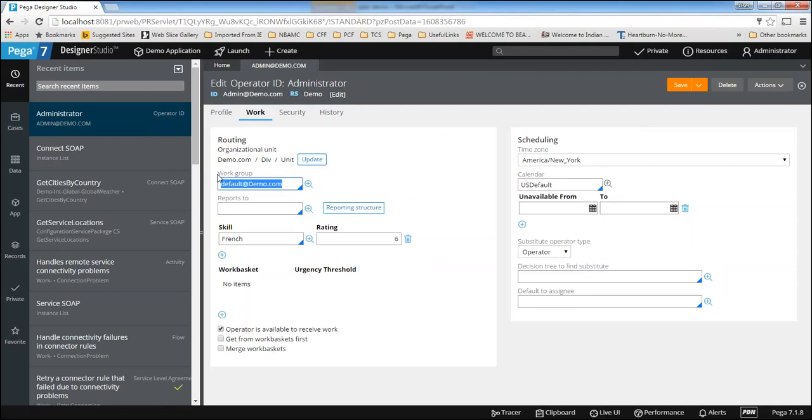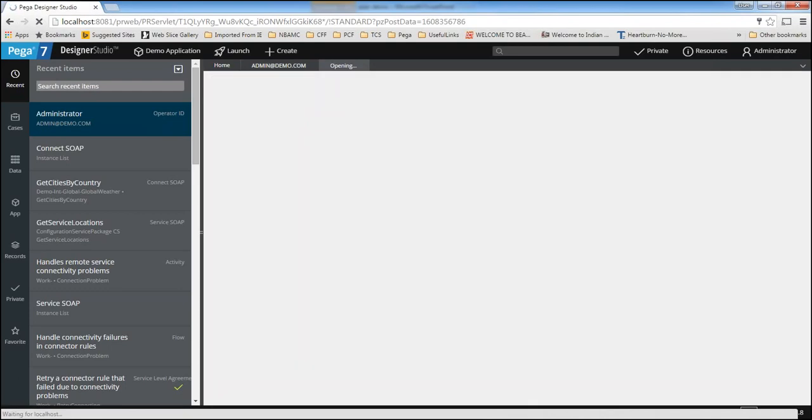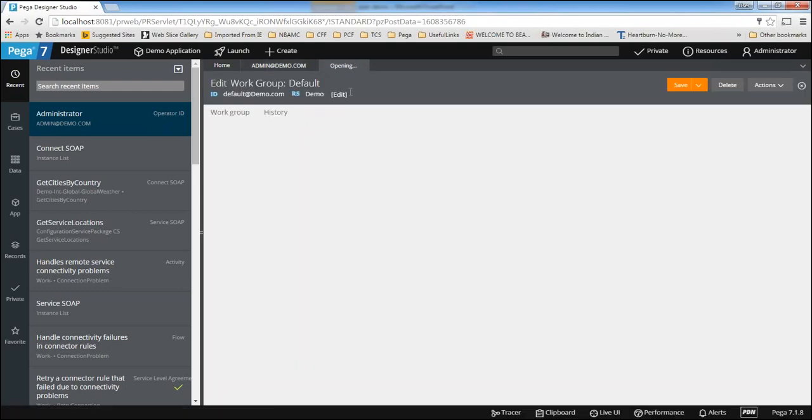And work group, as the name indicates. Work group means a group of people working together for a functionality, and a group of people will have a manager. So the work group determines who is the manager for you. This is also a rule. Work group is also a rule. You can see a magnifying symbol here. That will open the record. It will open the rule. This is a work group rule.